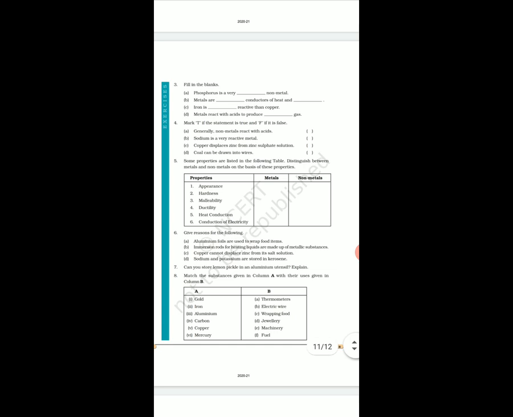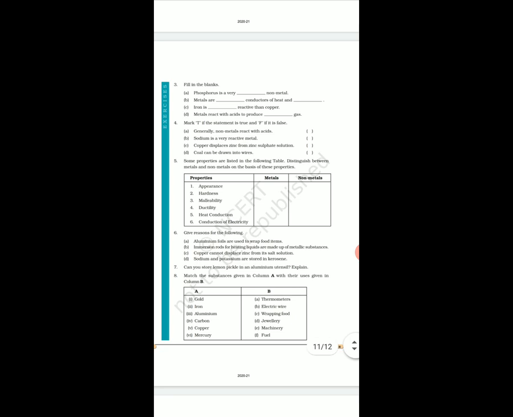Iron is dash reactive than copper. More reactive. Iron is more reactive than copper. Metals react with acid to produce hydrogen gas. What will come? Hydrogen gas.